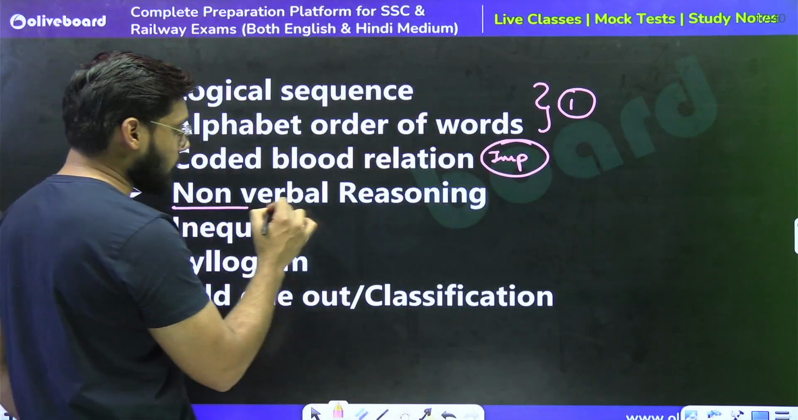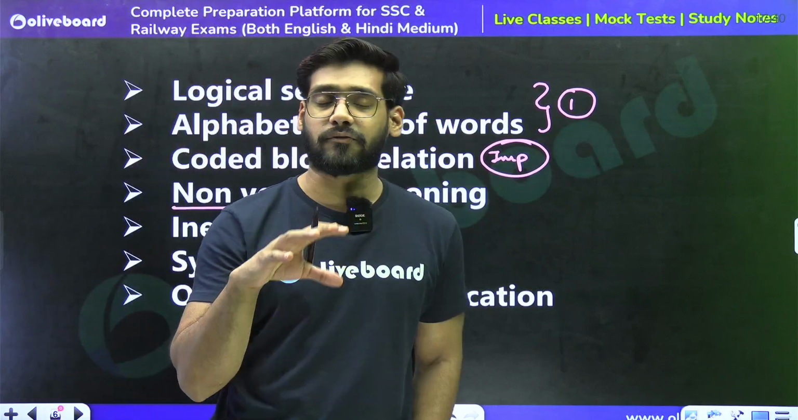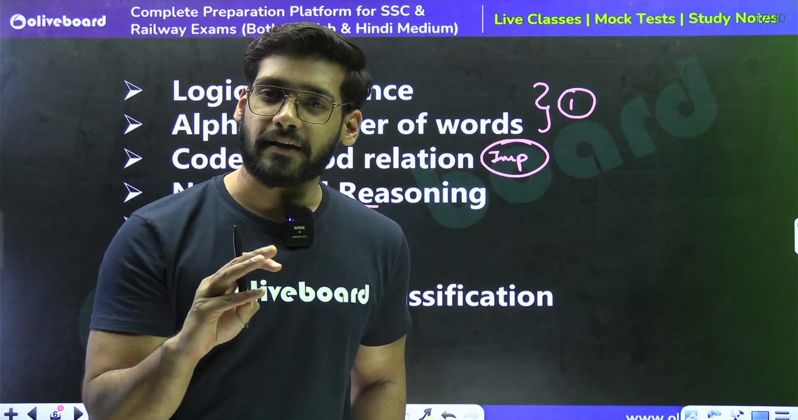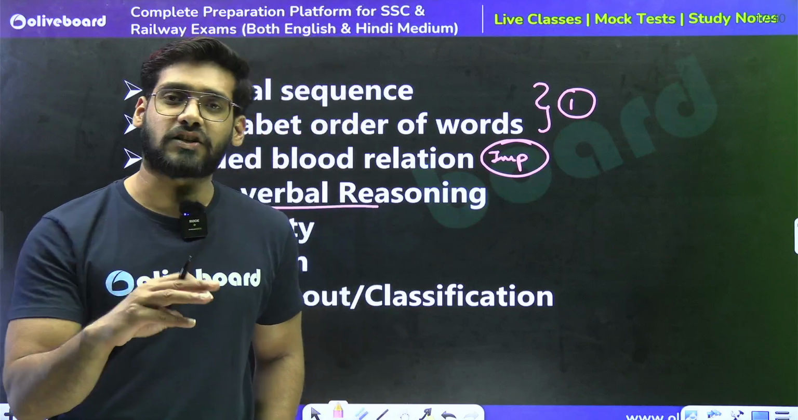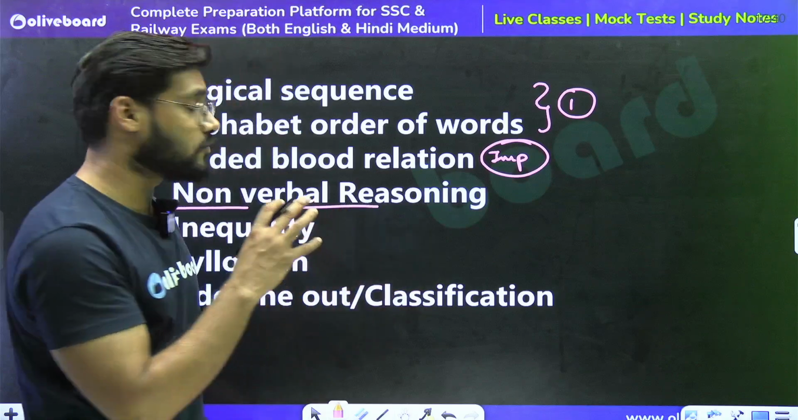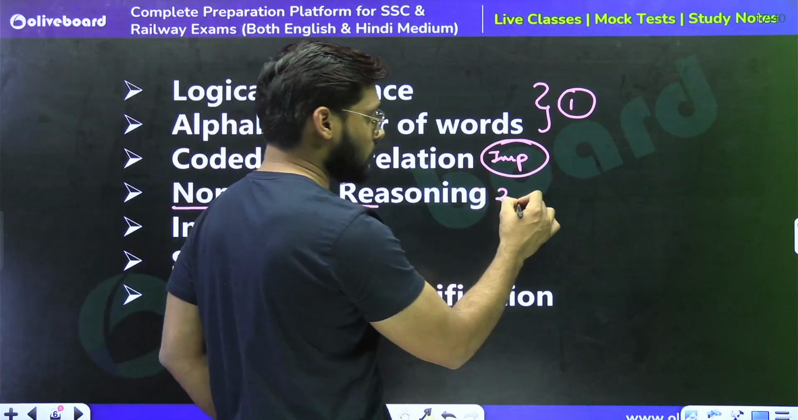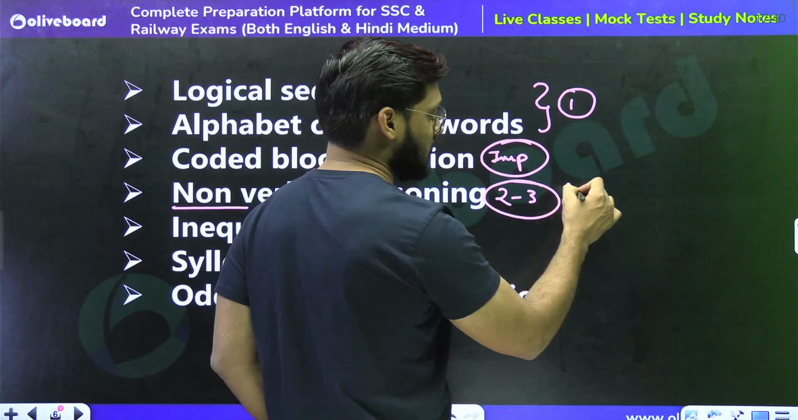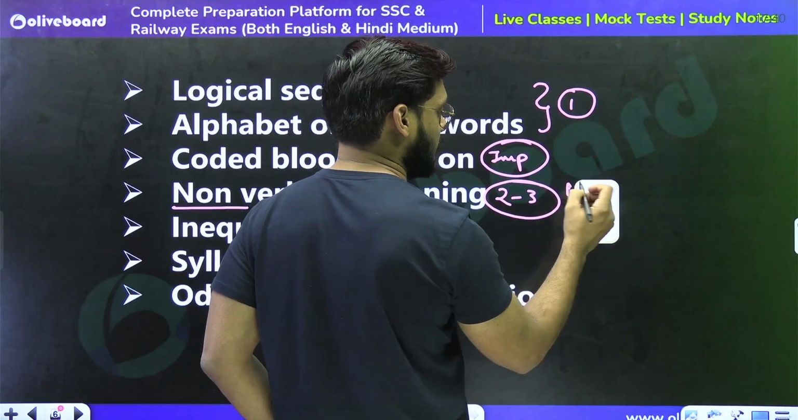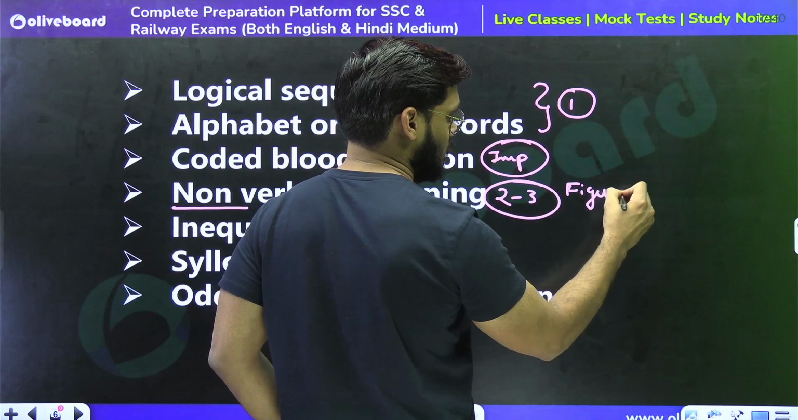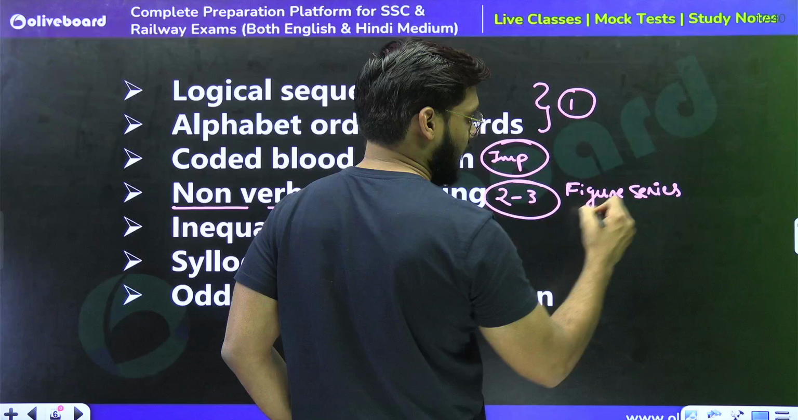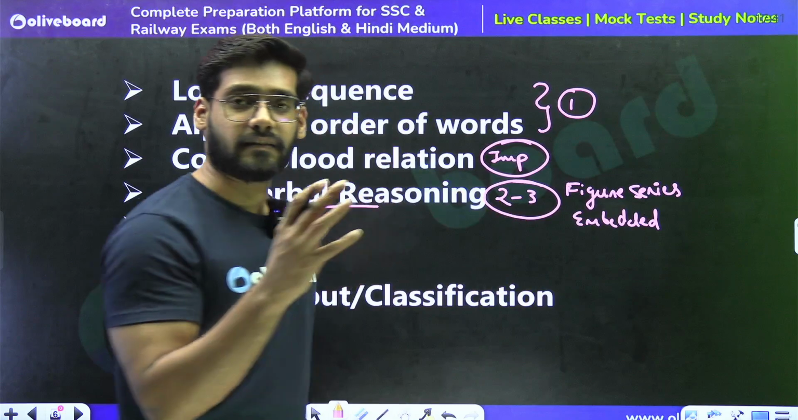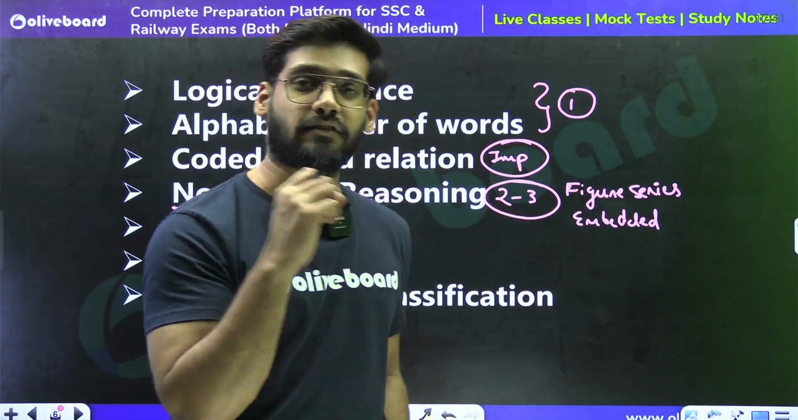Similarly, there comes the portion non-verbal reasoning. This is the segment of reasoning which consists of many chapters like water image, mirror image, figure series, pattern completion, embedded. So many chapters are included in non-verbal. So we can expect 2 to 3 questions from here as well. And most importantly, missing series, I should say figure series questions. Figure series and embedded figure are the important ones in this non-verbal, right?